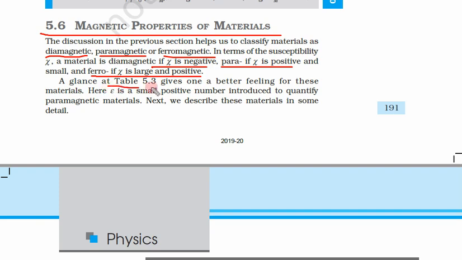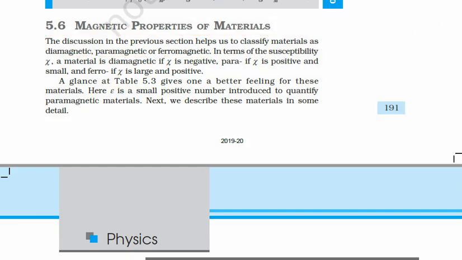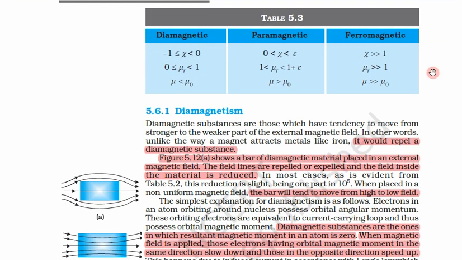Let us see table 5.3, in which all these things are summarized. In this table, we can see paramagnetic, ferromagnetic and diamagnetic materials. For diamagnetic materials, chi is between 0 and -1, that means it is always negative.